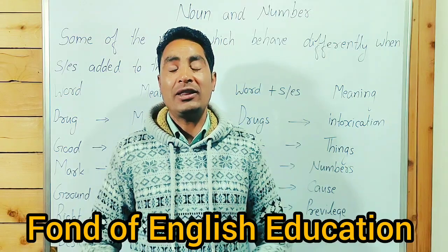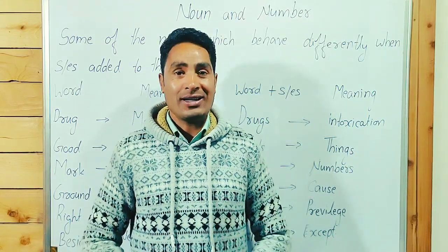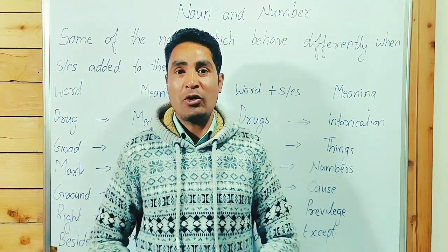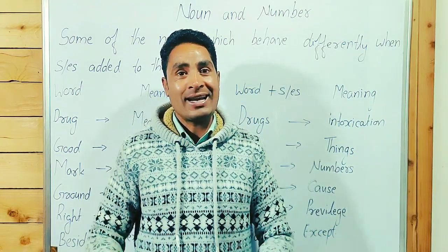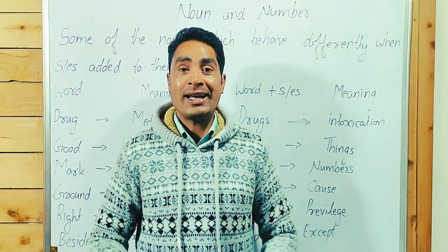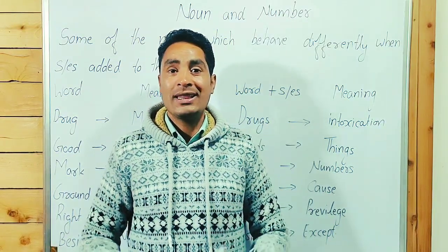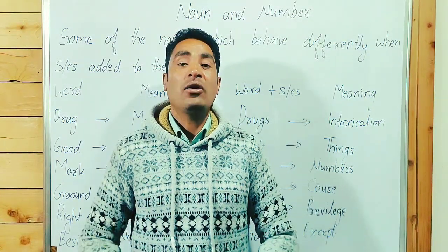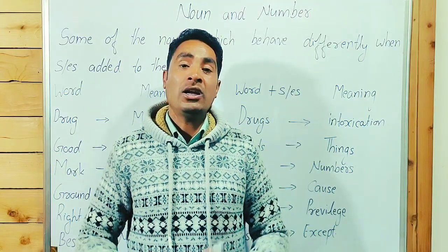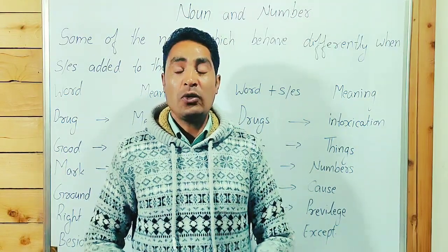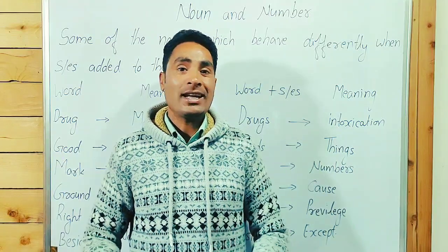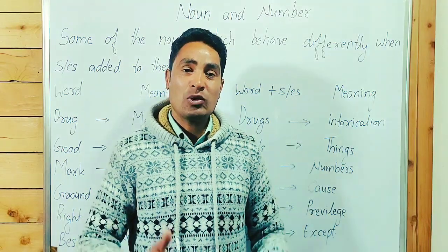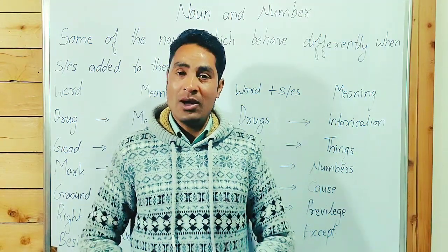A quick recall of what we have learned in the previous parts of noun and number. In the very first part, we learned the basics of noun and pronoun, and how to form a plural noun by adding s and es at the end of the noun. In the second, third and fourth sessions, we learned some nouns that are singular in function but plural in form, and some nouns plural in form but singular in function. We also learned some nouns that exist in pairs, that's why they are always treated as plural. And some nouns that are treated as both singular and plural.